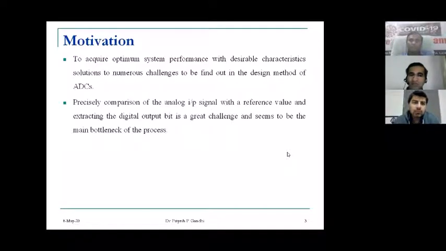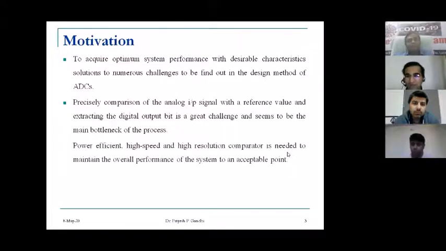Precisely comparing the analog input signal with a reference value and extracting the digital output, or that bit, is a great challenge and seems to be the main bottleneck as far as the ADC is concerned. I'm using the word power efficient, not low power, because for a given speed, a given resolution and a given sampling frequency, whatever power we are achieving, that's why I use that word.